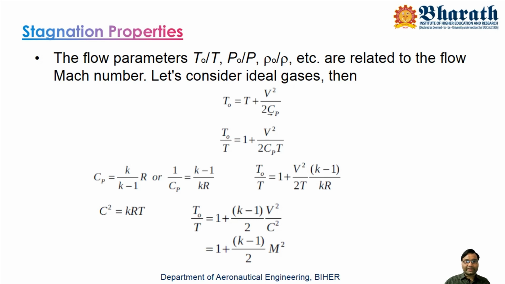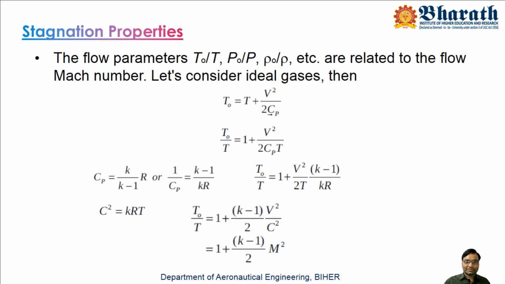From this we can write T naught by T equals 1 plus (k minus 1) by 2 into V square by (k R T), or gamma R T. In the previous lecture we derived the sound velocity equation, which is C square equals k R T, or C square equals gamma R T. So we are bringing the sound velocity into this equation. Instead of k R T, we can simply write C square.